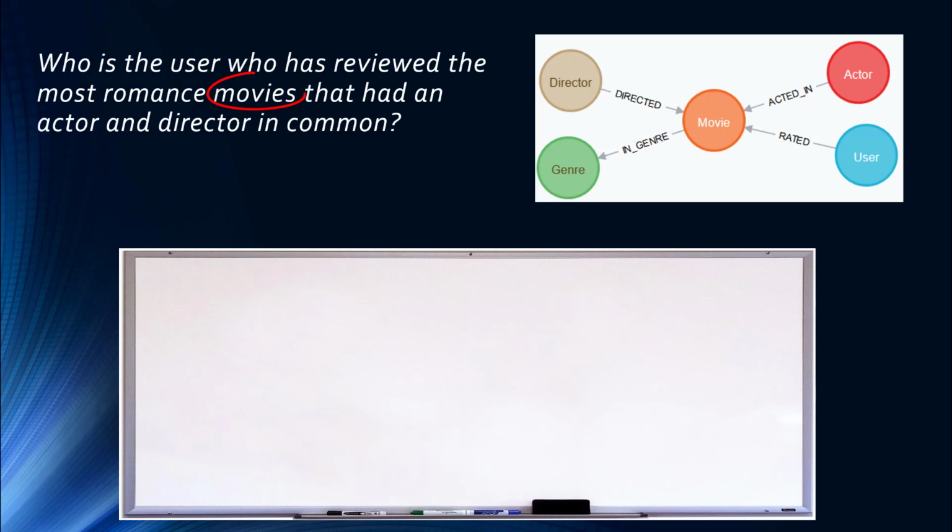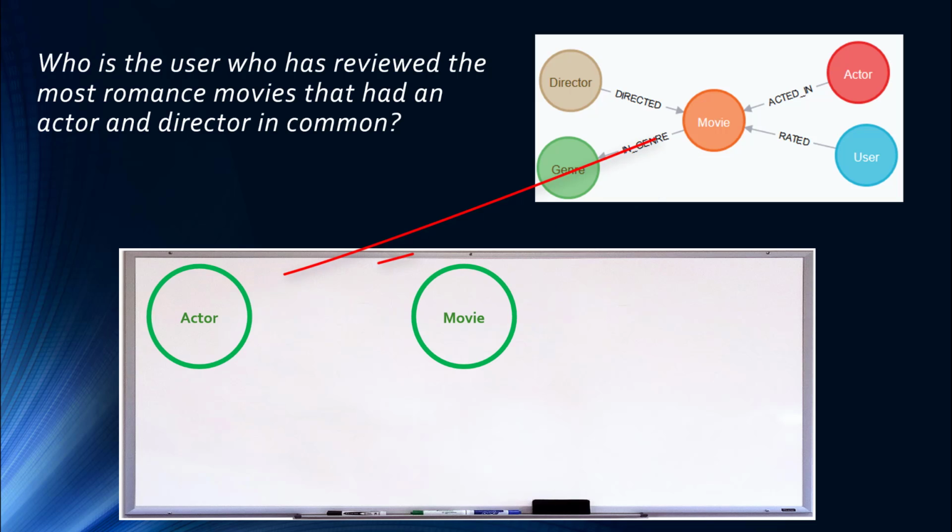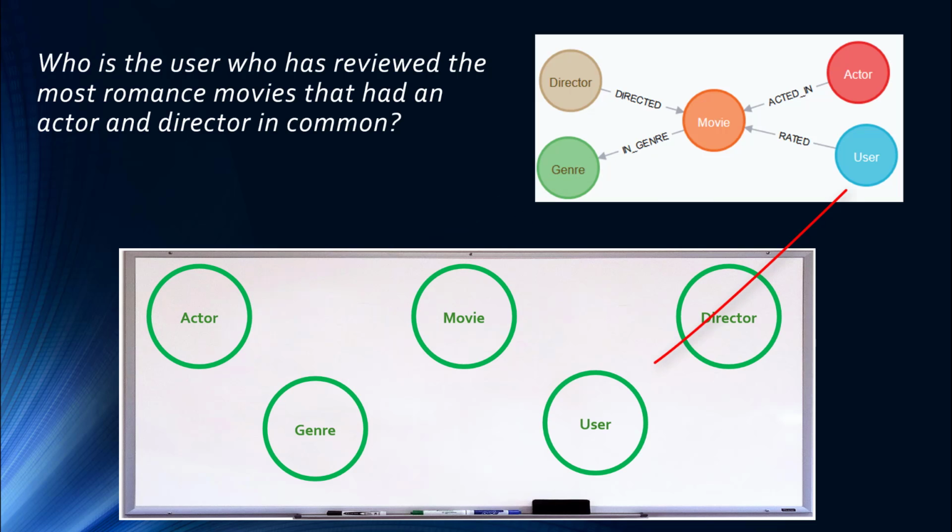We are looking for the movies with an actor and director in common. The movies must be in the romance genre, and we want to get a count by the user who has reviewed these actor and director pairs. Based on our schema, our path contains movie, actor, director, genre, and user nodes.